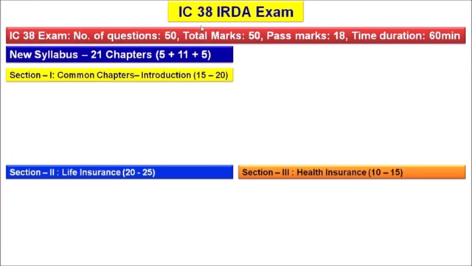As per the new syllabus of the IC38 IRDA exam, there are 21 chapters, and these 21 chapters are divided into 3 sections. Section 1 is common chapters, introduction to insurance, section 2 is life insurance, and section 3 deals with health insurance. As we know, this exam consists of 50 questions, and it will be in online mode, and the total marks allotted is 50 marks. To pass this exam, one has to score a minimum of 18 marks, and the time duration of this test is 60 minutes. Let us see the syllabus.